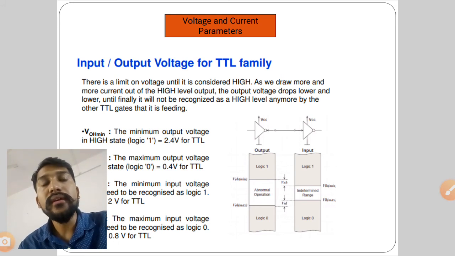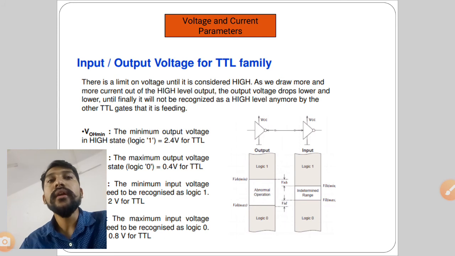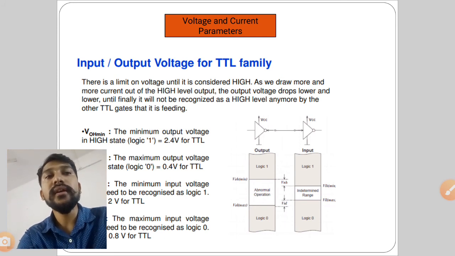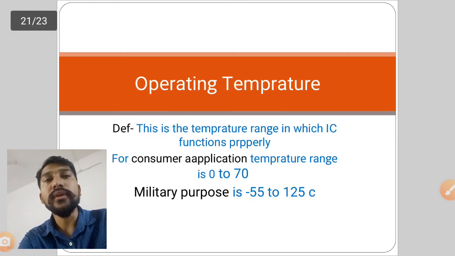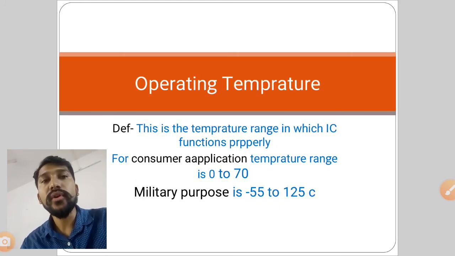So what are the voltage and current parameters? If I take an AND gate, what are the inputs and outputs? Those are called input and output voltage. Here they have taken one inverter that is joined to another inverter. The minimum output voltage for high is 2.5 volt. They have given one example of voltage and current parameters. The voltages at the input are the input voltage, and at the output the output voltage.